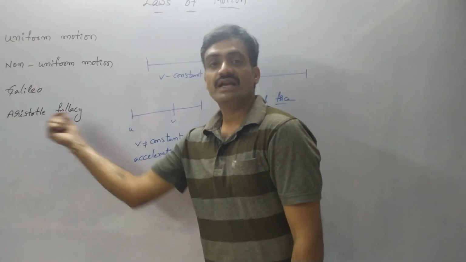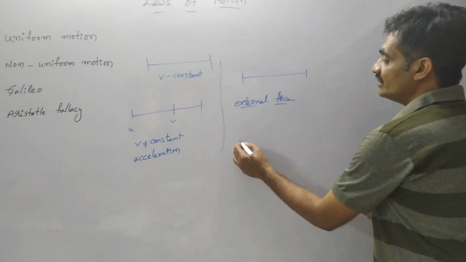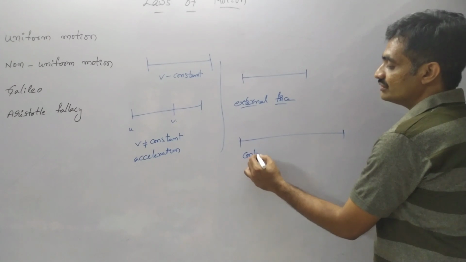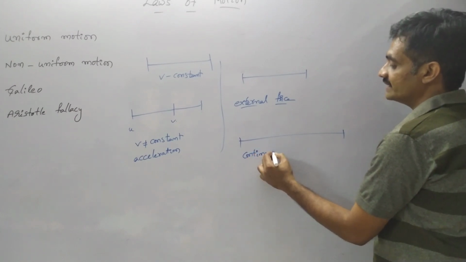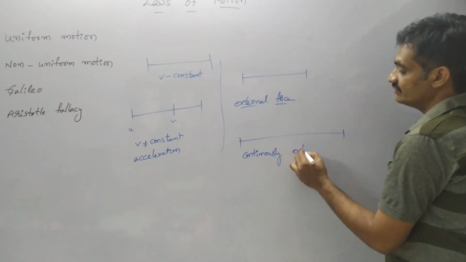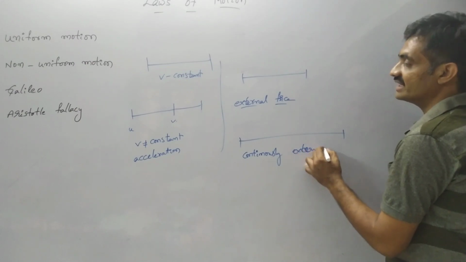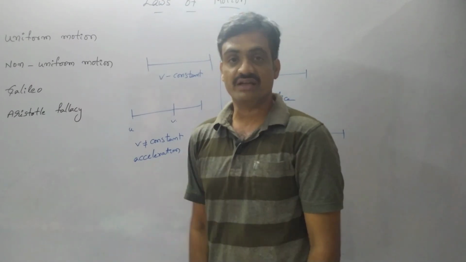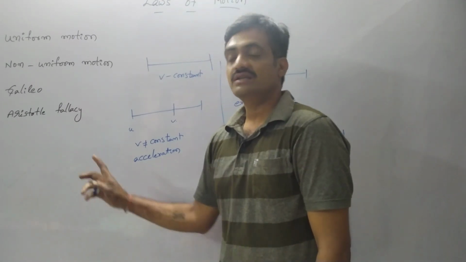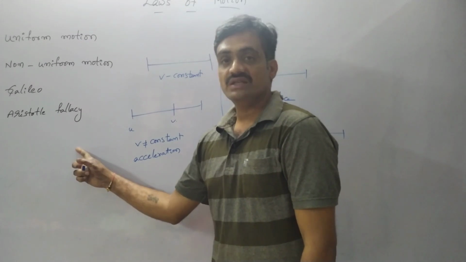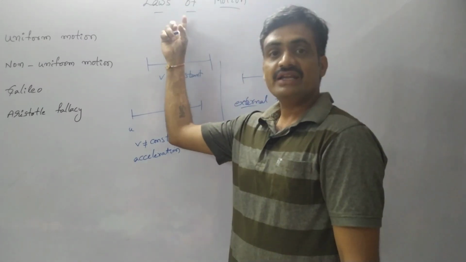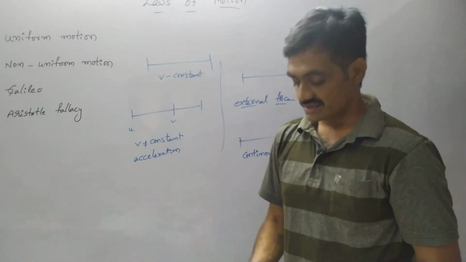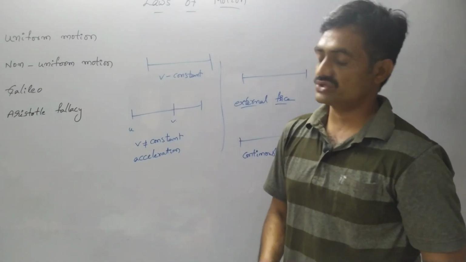Later on, Aristotle explained that in order to continue the uniform motion of the body, an external force should continuously act on the body. That was explained by Aristotle. Later on, this Aristotle fallacy was proved wrong. Based on this, Newton later gave the laws known as Newton's laws of motion. Now we are going to discuss Newton's laws of motion.